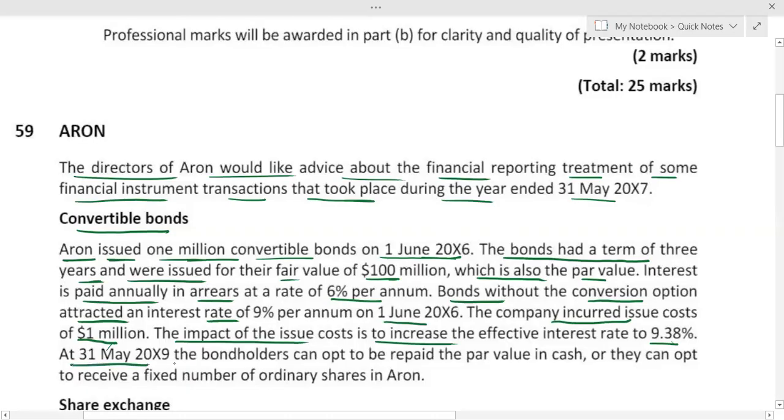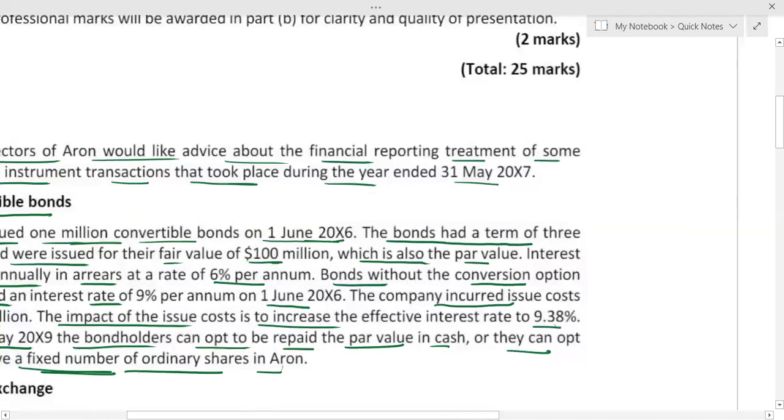At 31st May X9, the bondholders can opt to be repaid the par value in cash, which is 100 million, or they can opt to receive a fixed number of ordinary shares in ARN. Now let me just give you an exact idea